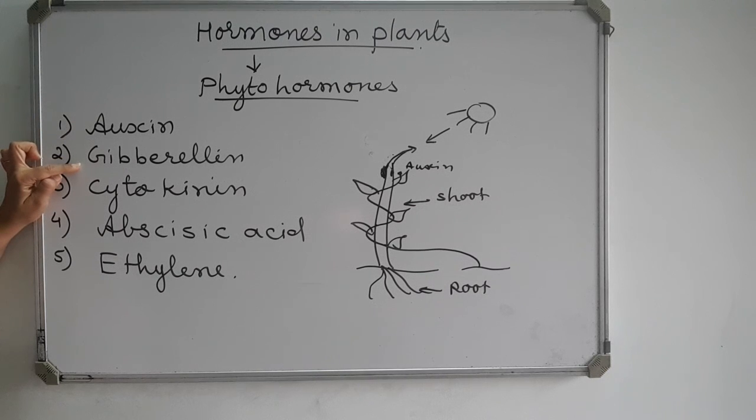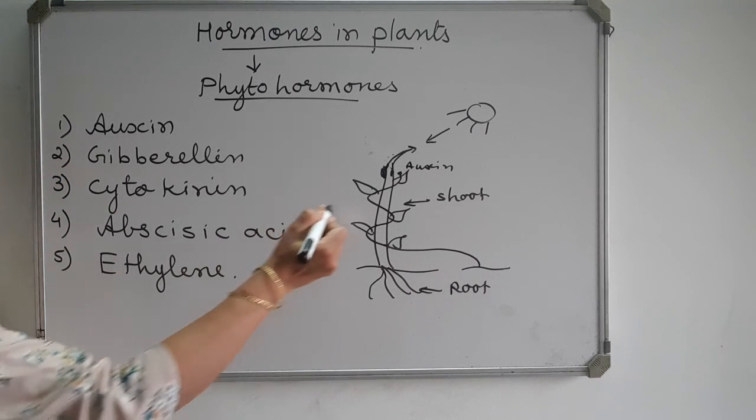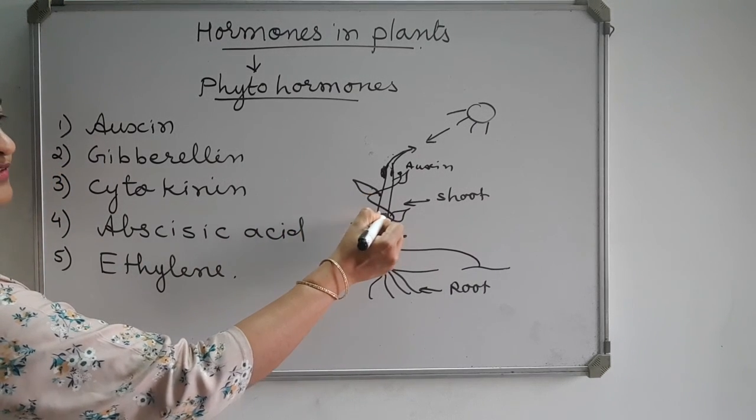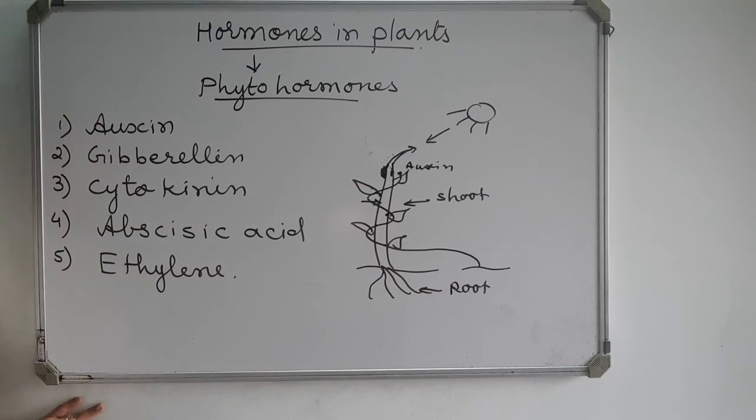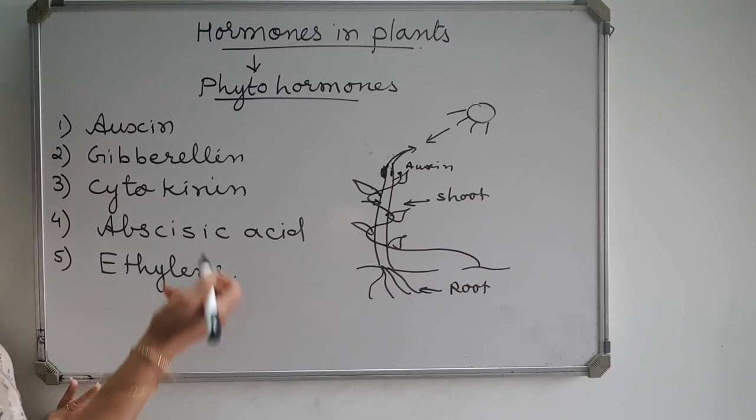The next hormone is gibberellin. Now gibberellin is also a growth hormone, and gibberellin is present at the internodes. Suppose this is one leaf, this is another leaf, in between there are internodes. Gibberellin is present in this internodes region and it also helps to increase the length of the stem.